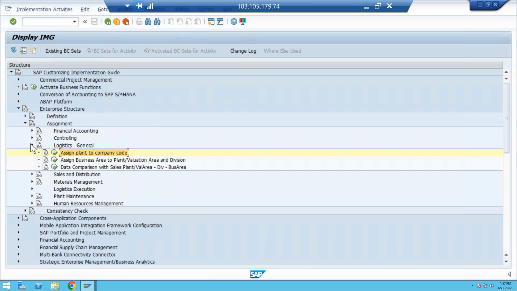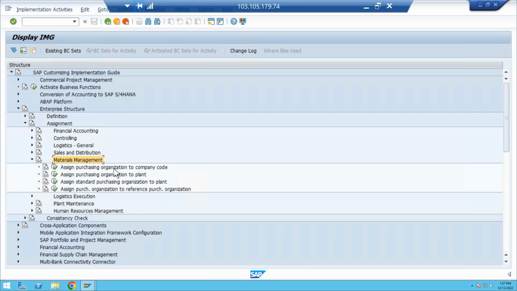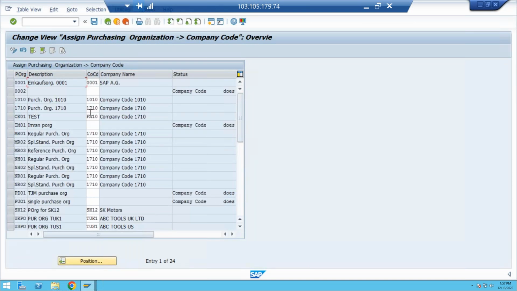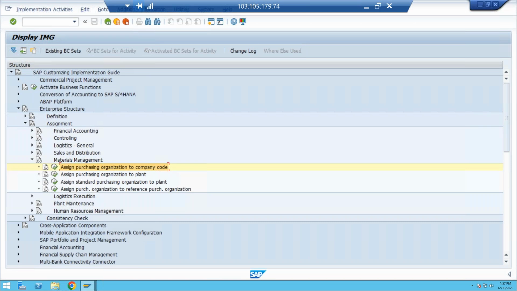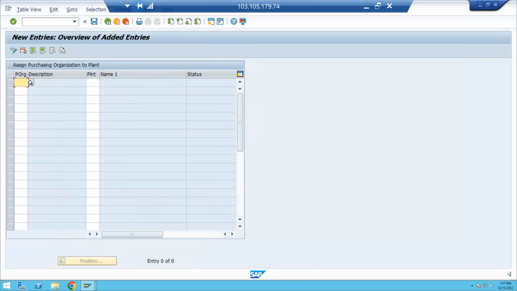Next, come to here. Go to materials management. In materials management, assign purchasing organization to company code is there. So the 1710 purchasing organization is assigned to the 1710 company code, and also assign purchasing organization to plant. Here, go to new entries. Your purchasing organization 1710 needs to be assigned to your 1234 plant.